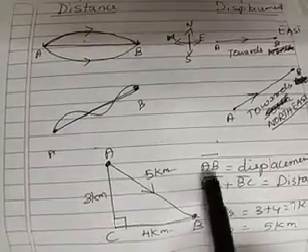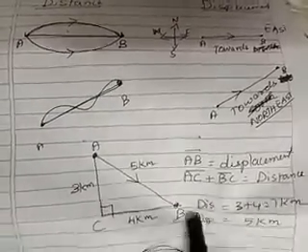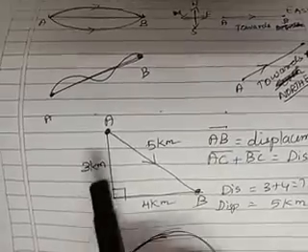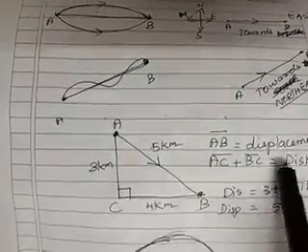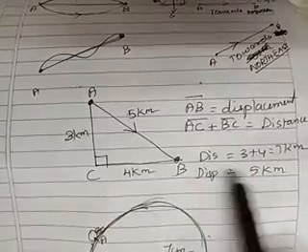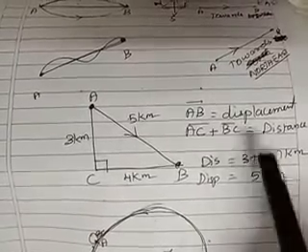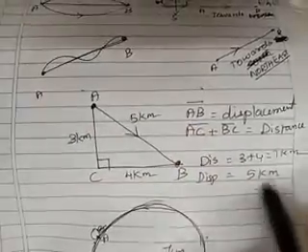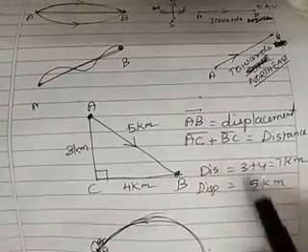So here you can say AB is the displacement. See there. And what is the distance covered? AC plus BC. That will be the distance. So what will be the value? Distance will be 3 plus 4, 7 kilometer. Displacement will be 5 kilometer. Questions like this will be given in the question paper and we will be in a position to do it.